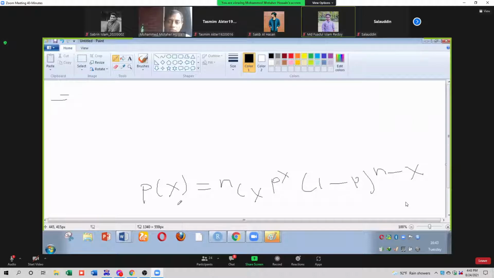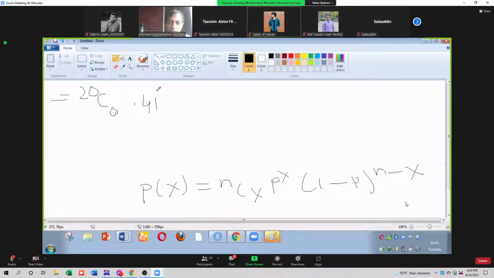Now you should calculate the probability first for x equal to 0. Whenever x equal to 0, what is the probability? N equal to 20, right? So 20C, x is what? 0. Then p to the power x.